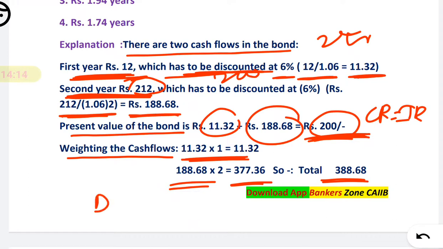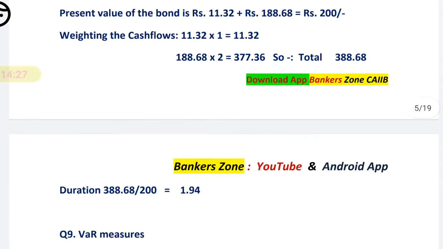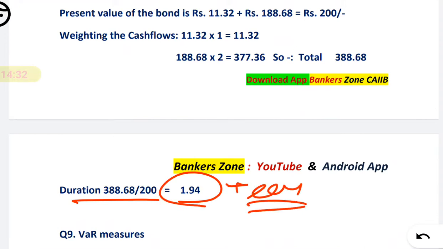To find the duration, just divide that 388.68 by your present value, and you will get the duration. And remember, duration is always in years. So here you have divided, and you will get a duration that is in years. Okay, it is very easy. It is for 3 marks.